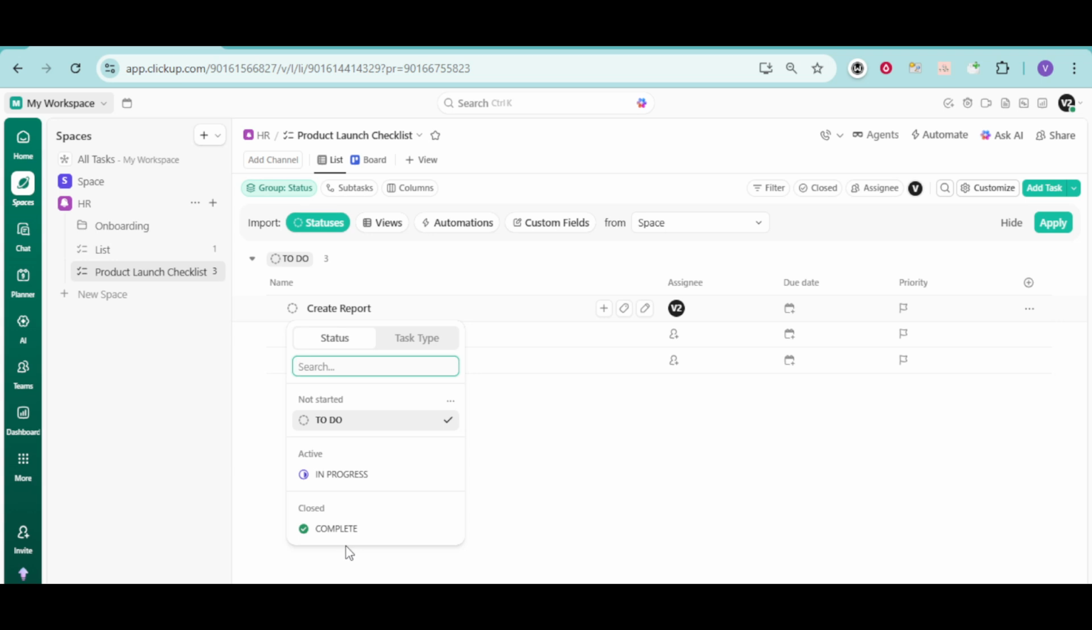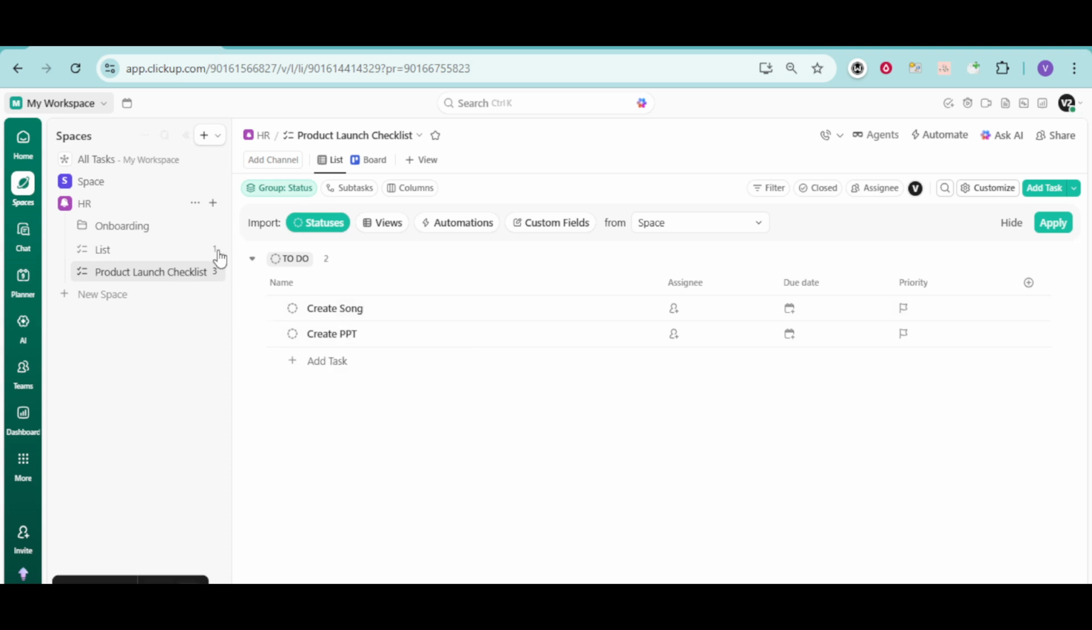Selecting the appropriate complete status ensures that reports, dashboards, and any automation you have set up in ClickUp will correctly recognize that this work is finished. Once you've chosen the complete status, take a quick look to confirm everything looks right. The task should now clearly appear as completed in your list. If you made a mistake, you can always change the status back, but if everything looks good, you're done.